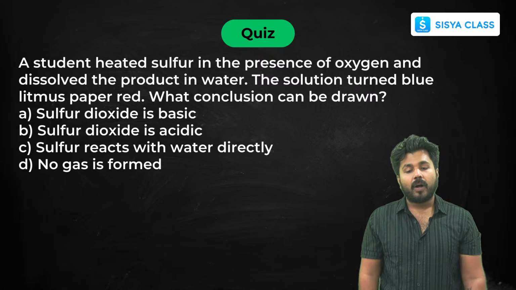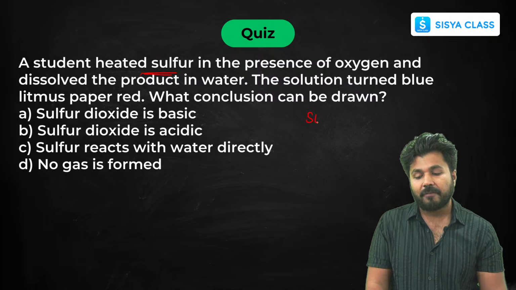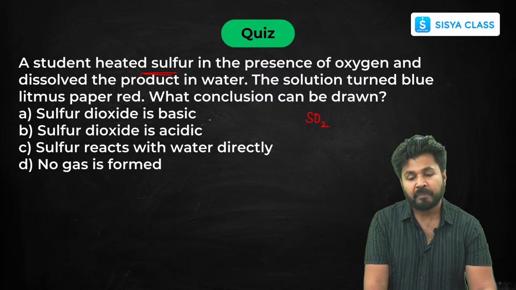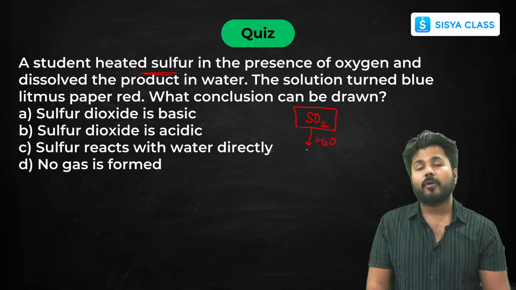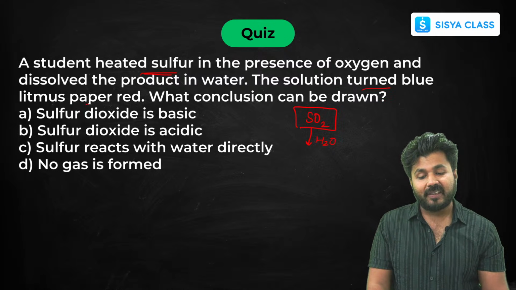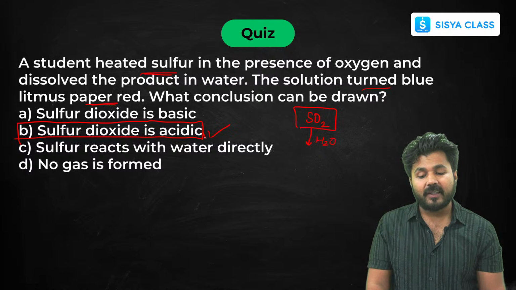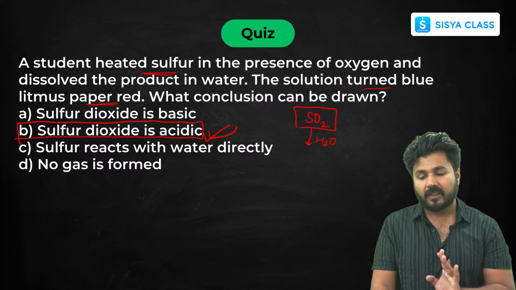Next, a student heated sulfur in the presence of oxygen. So what will be formed? Sulfur dioxide, SO2, and he dissolved it in water. Now this is a non-metal oxide, and if you dissolve a non-metal oxide in water, you will get an acid, as we have already seen. Now this is turning blue litmus red, so it is an acid. So one thing that is clear is your sulfur dioxide is acidic, and it forms either sulfurous acid or sulfuric acid. That makes the rain acidic. We have discussed it in the last chapter also.